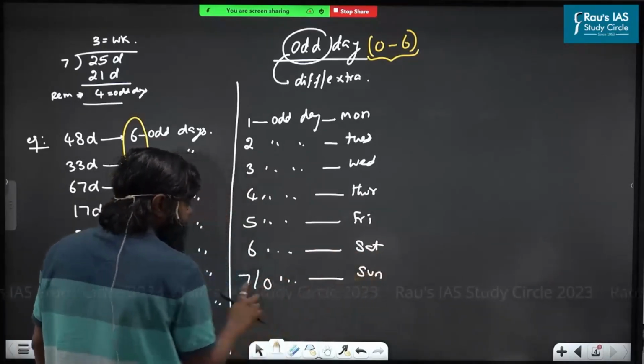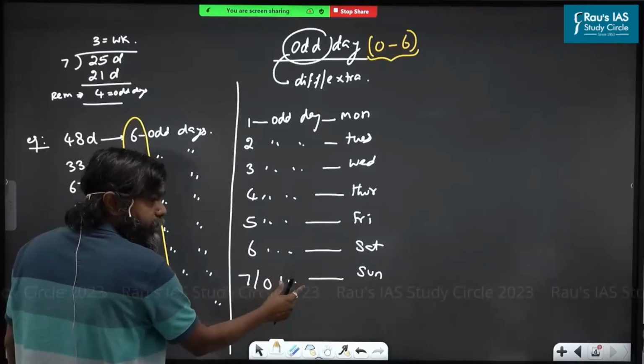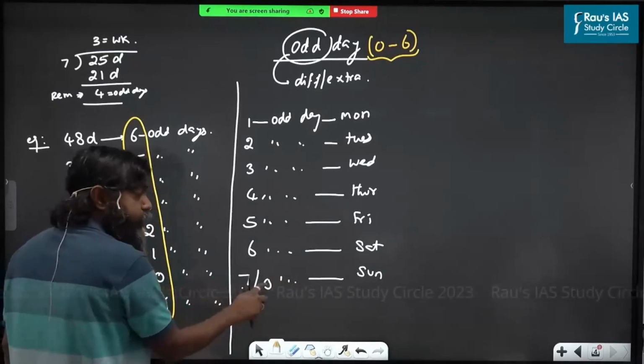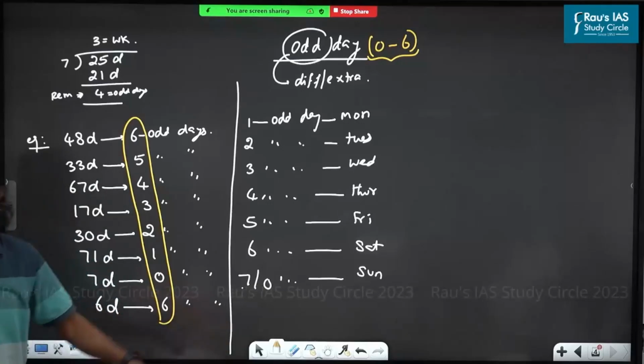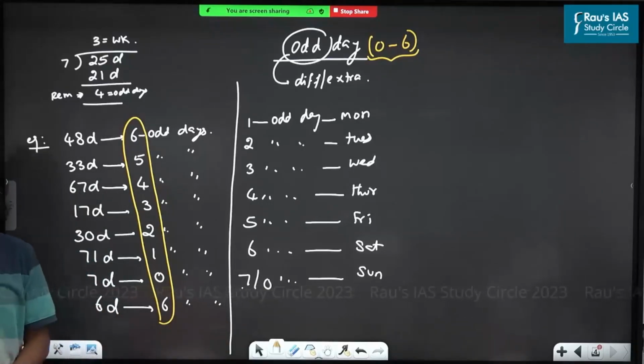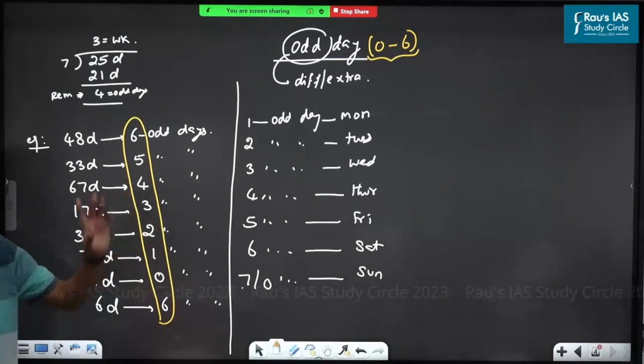Why am I writing 7 or 0? Because I am writing odd days, I cannot write 7. I have to write 0 to 6. 7 odd days is synonymous with 0 odd days, since divided by 7 the remainder is 0. Have you understood this? All understood up to here?